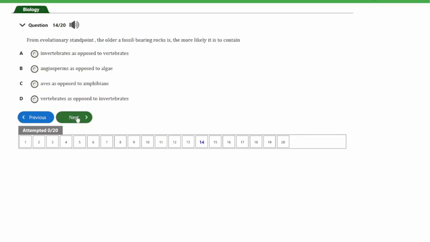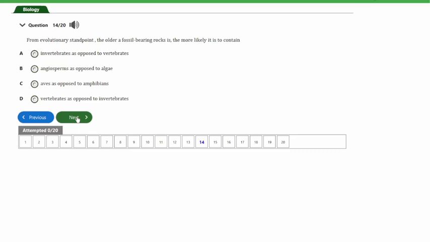Let's look at the next question, guys, and that's question number 14. It says, from an evolutionary standpoint, the older a fossil-bearing rock is, the more likely it is to contain A. Invertebrates as opposed to vertebrates, B. Angiosperms as opposed to algae, C. Aves as opposed to amphibians, and D. Vertebrates as opposed to invertebrates.